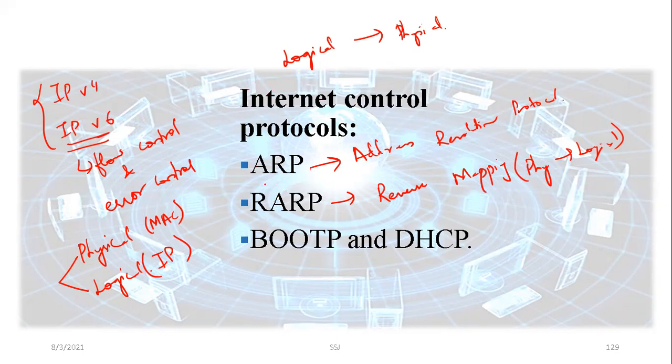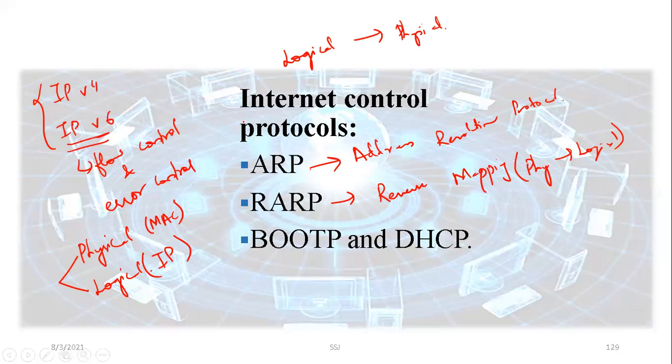Okay, so first we will see these two, ARP and RARP. Then we will later on see the next protocols, BOOTP and DHCP. The lack of flow control and error control in the internet protocols resulted in these other protocols also. Also, IP was originally designed for unicast delivery, that is from one source to one destination. But since our internet has evolved, we need multicast delivery. What is multicast delivery? One source to many destinations. So that is the purpose of these internet control protocols.